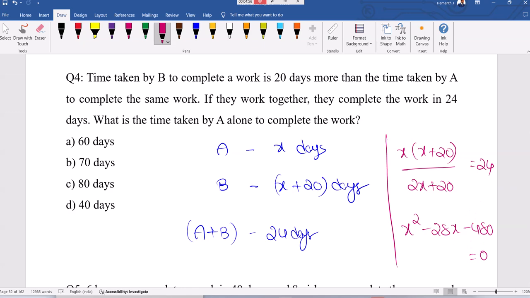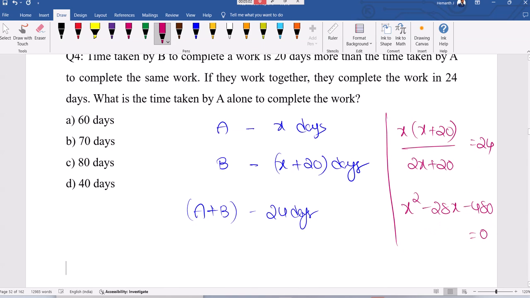Now 480 is split into two terms where we have to get difference as 28, minus 28 in fact. What's the possibility? 40 into 12, right? This is minus 40 into 12. Then x will be plus 40 comma minus 12.